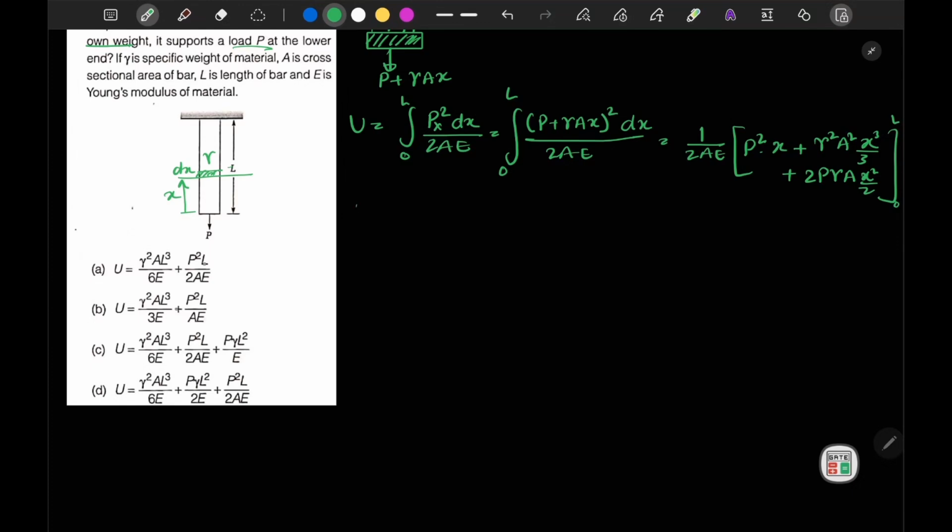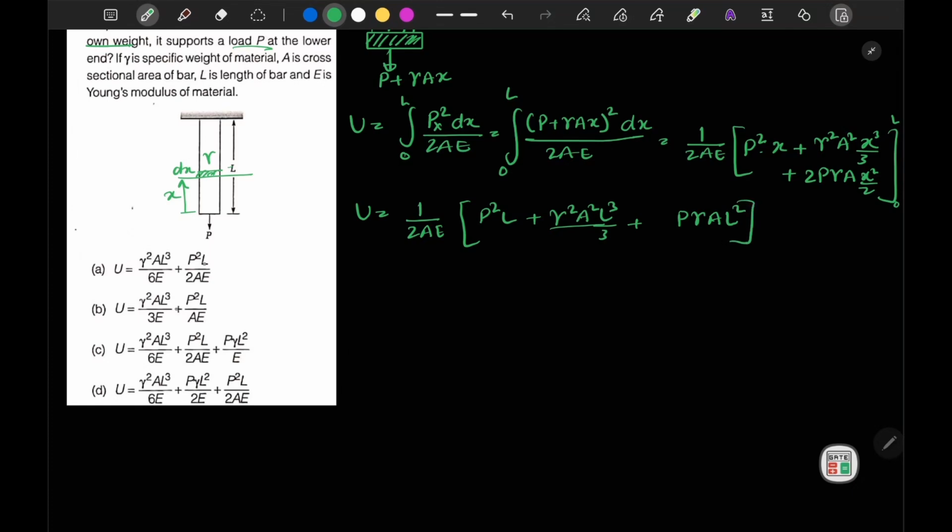So we can write U is equal to 1 by 2AE times of, now this will become P square L plus gamma square a square L cube by 3, plus 2p gamma a L square upon 2. So this will be the term left.